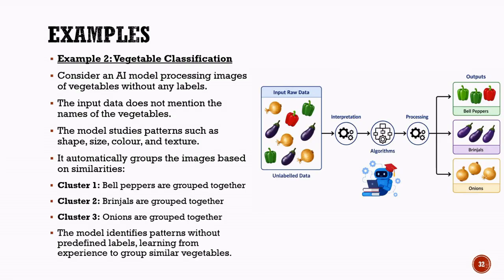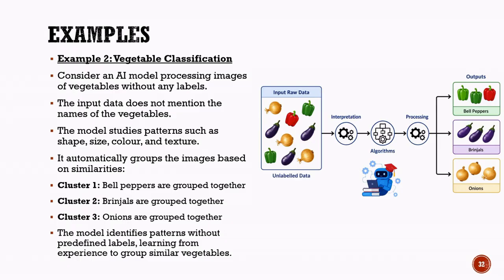Unsupervised learning example: vegetable grouping. Let us look at another example of unsupervised learning using vegetable images. Imagine that an AI model is given a collection of vegetable images, but none of the images have labels. The model does not know which images represent onions, brinjals, or bell peppers. Since there are no predefined labels, the model cannot learn by matching images with correct answers. Instead, it carefully analyzes the visual features of each image. It studies characteristics such as shape, size, color, and texture.